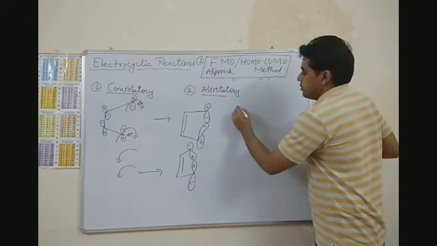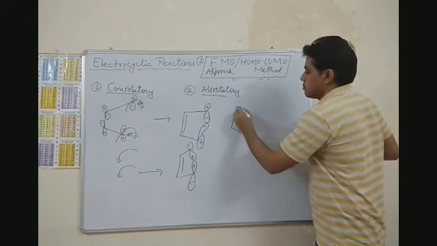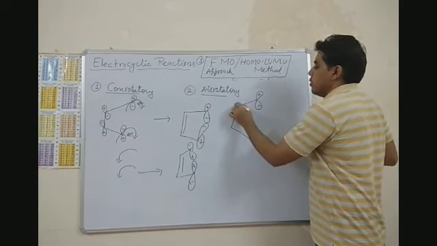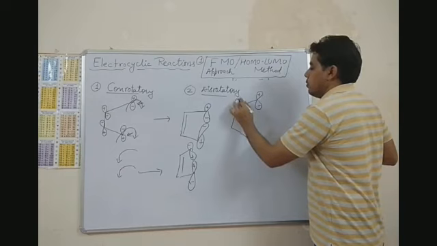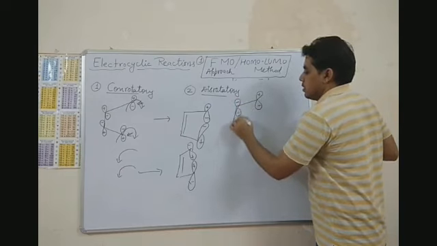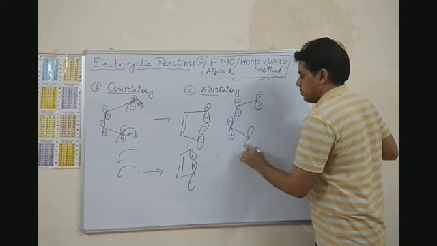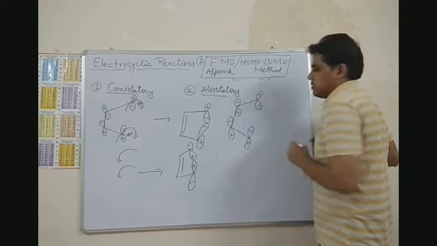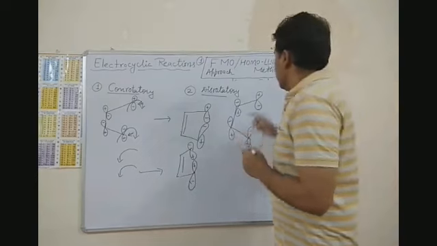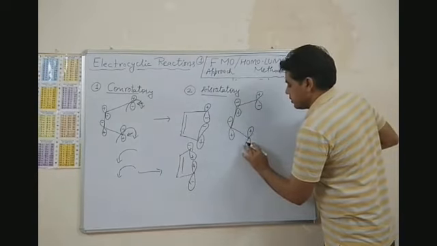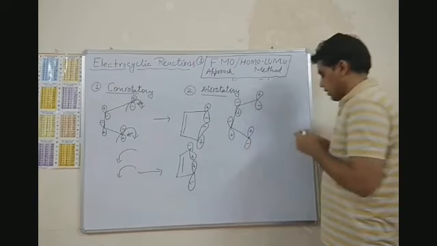Now see this rotatory motion. Suppose you have the orientation of orbitals like this. Okay, sorry, it is plus, it is minus.